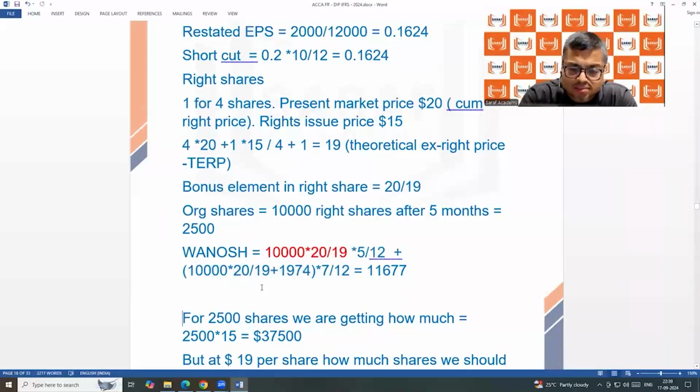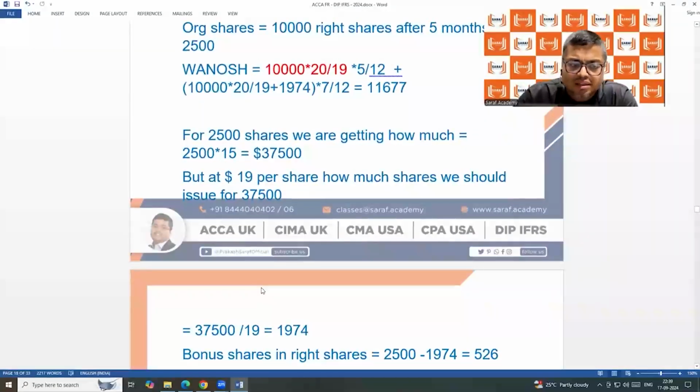Logic for this. Please concentrate. For 2,500 rights shares, the company is getting this much. Because the company is issuing at $15, the company is getting this much. But for this much dollar value, when the price is going to be 19,